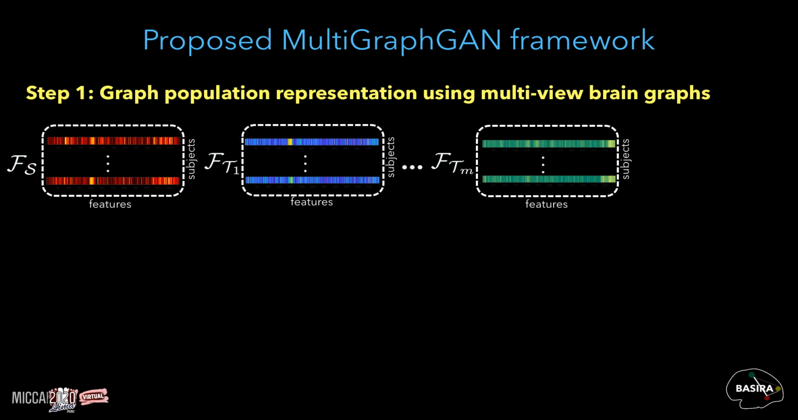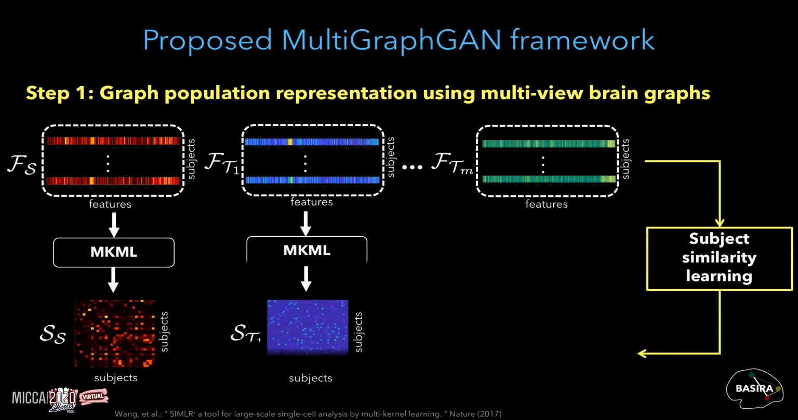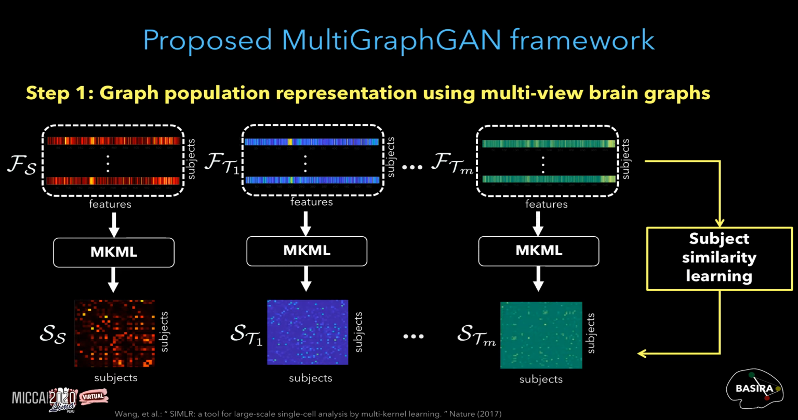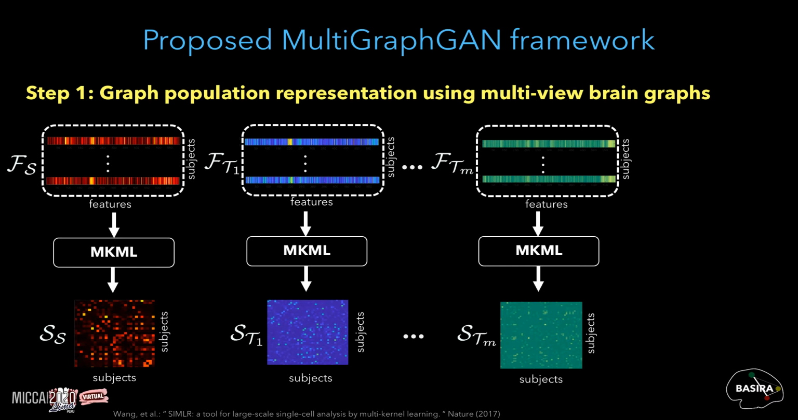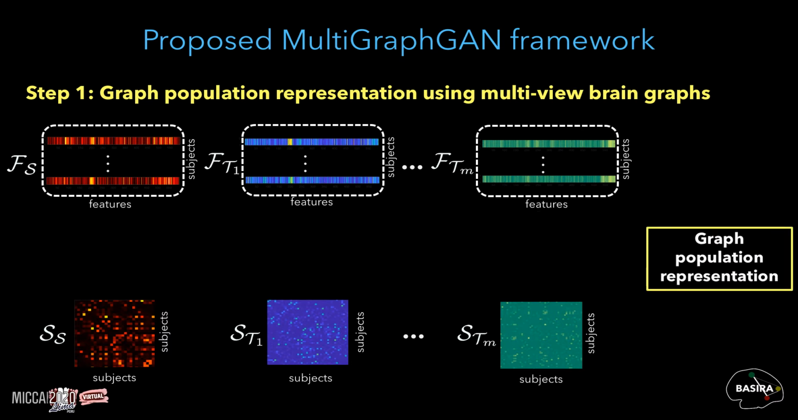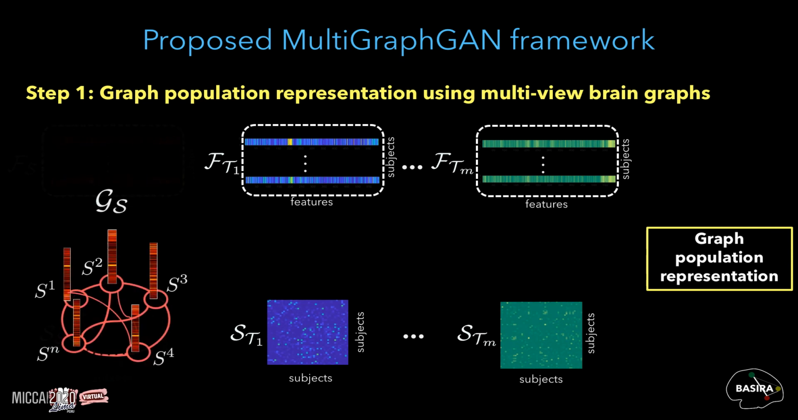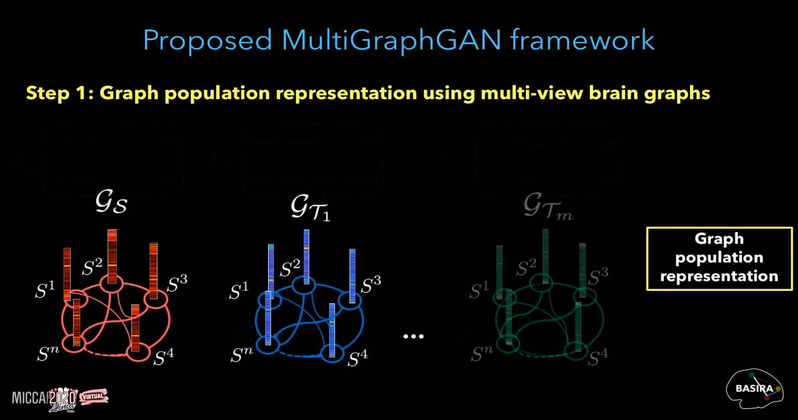To do this, we propose to model the relationship between these subjects. So, we learn a sample similarity matrix S for each domain using multi-kernel manifold learning algorithm, or MKML, which efficiently fits the statistical distribution of the data by learning multiple kernels. Following the construction of the feature matrices and the learning of the sample similarity matrices, we represent our set of graph populations as G, where nodes denote subjects represented by their brain features and the edges represent the pairwise similarity between subjects.